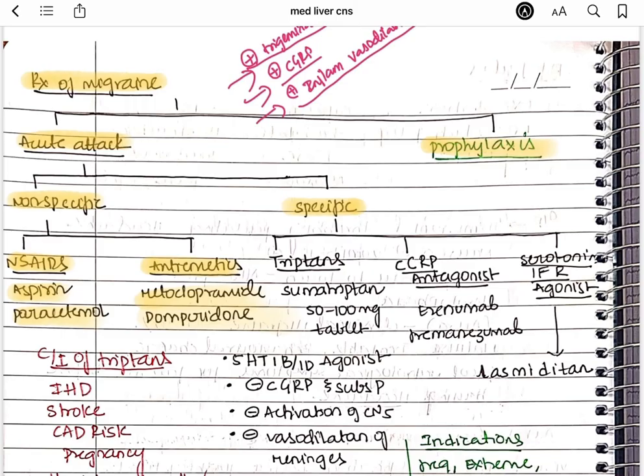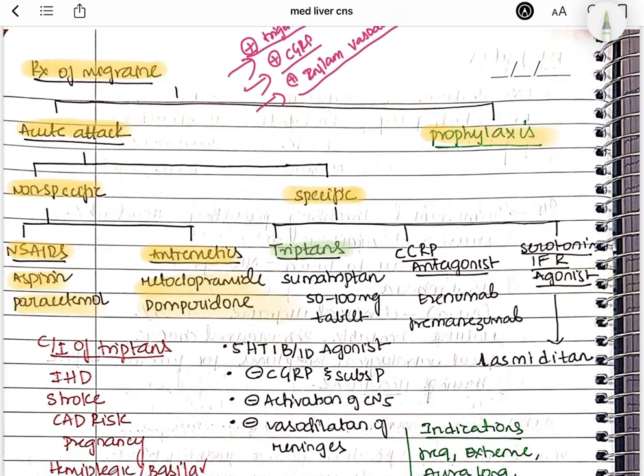And if the pain is still persisting, and the patient is not relieved of this migraine headache, you can go and give them specific therapy for this migraine. So the specific medications will be triptans, CGRP antagonists and the serotonin agonist. Coming to the triptan, you can give sumatriptan 50 to 100 mg tablet.